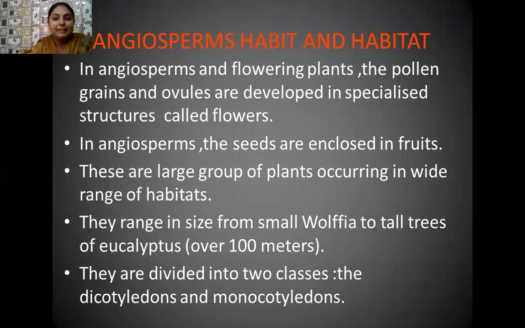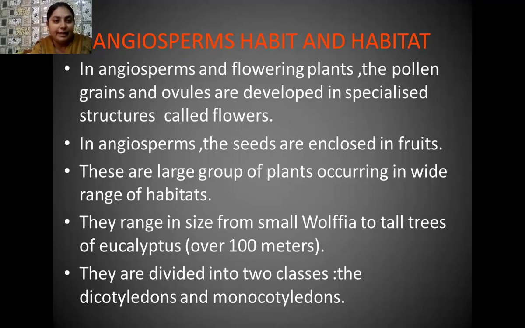Yes, students, as I have already told you, angiosperms are the flowering plants. Whenever these plants reach their reproductive stage, when their reproductive phase starts, they generally bear flowers on their branches. So the flower is the main reproductive part of these plants.